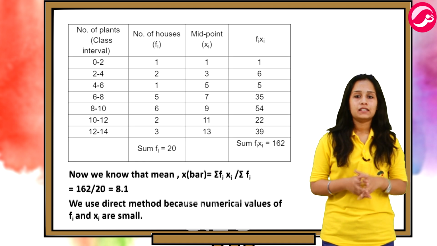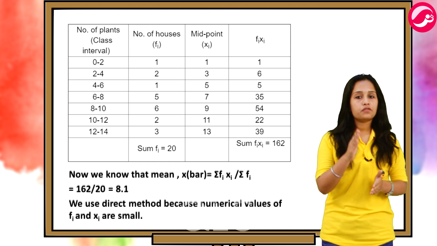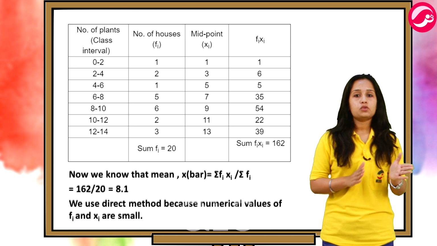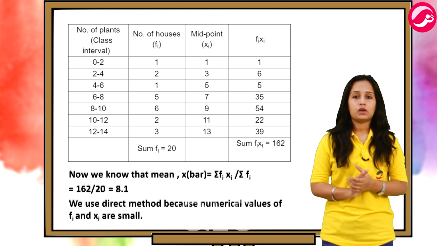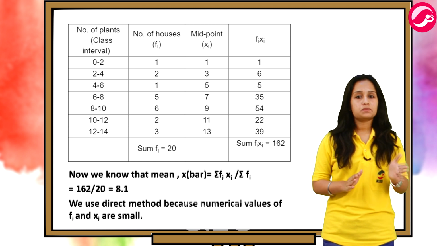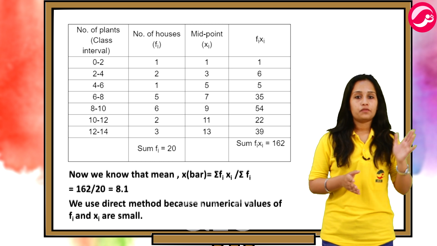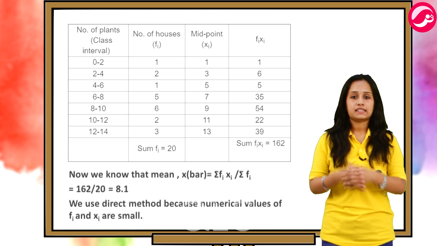Now we know that mean is equal to x bar, which is equal to sigma of fi xi divided by sigma of fi, which is equal to 162 by 20, that is equal to 8.1. Now we use this method, that is the direct method, because numerical values of fi and xi are small in this case.